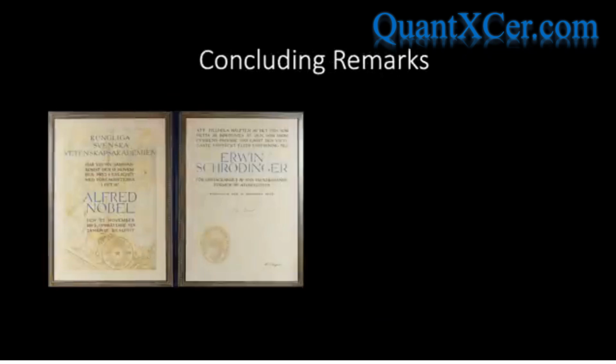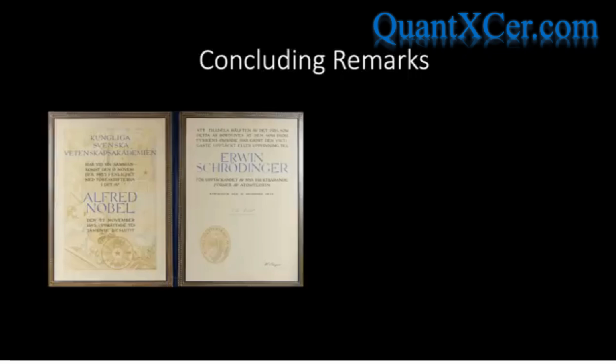Now, I find it quite remarkable that even though we have used a very crude one-dimensional particle-in-a-box model for our analysis, we've been able to capture some of the most important and interesting features of the full quantum mechanical theory of atoms. In fact, one of the first things that Schrodinger did once he had developed his wave equation was to apply it to the hydrogen atom, and he was able to show that not only does it correctly predict the energy levels of the hydrogen atom and the frequencies of the photons emitted in atomic transitions, but it also allows you to correctly predict the probabilities per second that those transitions will take place.